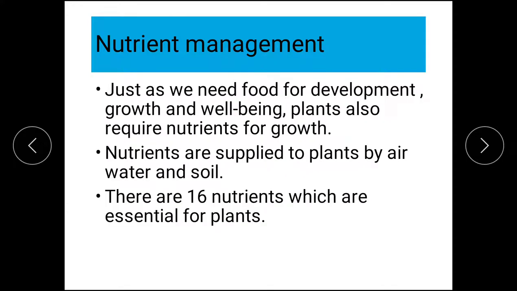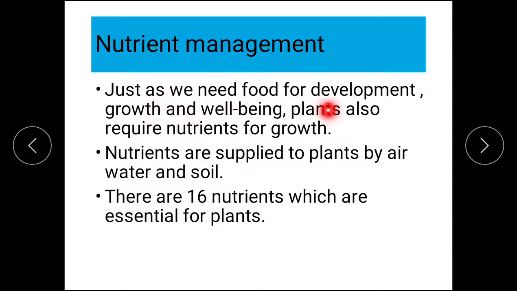See, first what we should know is that just as we need food for development, growth and well-being. In the beginning of the lesson, we had seen we all need food and different nutrients, different components of food like carbohydrates, fats, proteins, vitamins, minerals for different reasons.